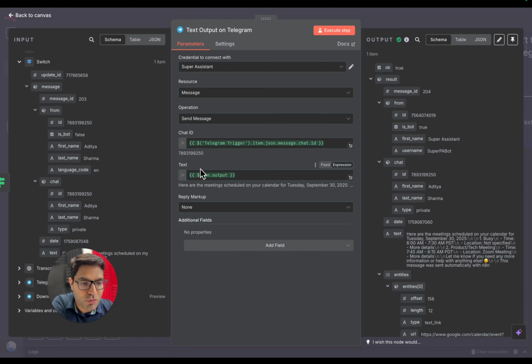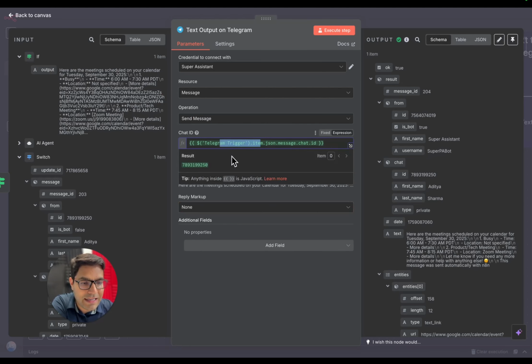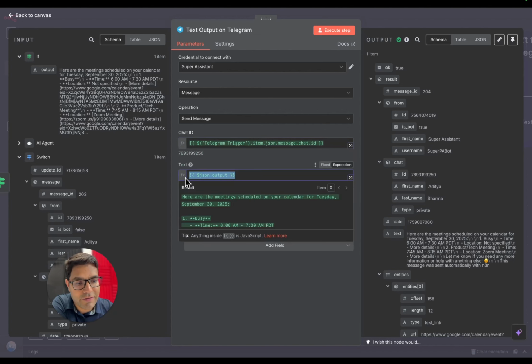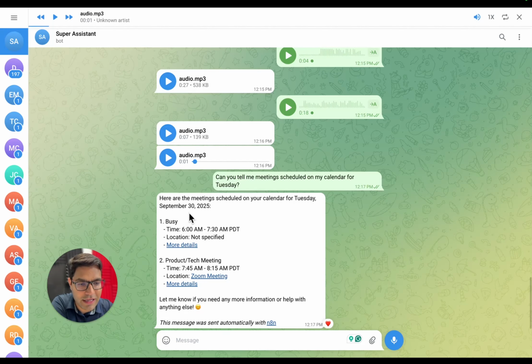Also on the output we want to show the text coming from our AI agent, so we'll simply go to the AI agent. Either we can take the output from the AI agent node, or we can also take the output from the if node, which was the previous node. So simply drag and drop it over here. Okay, so on the output we are giving the chat ID so that it responds to the right chat message, and also we are giving the output like the text that we want to show. And here, as you can see on our Telegram, we are getting the output in the text format.